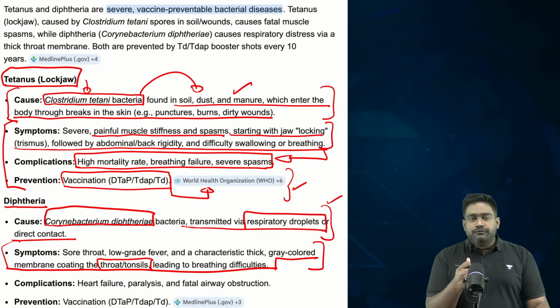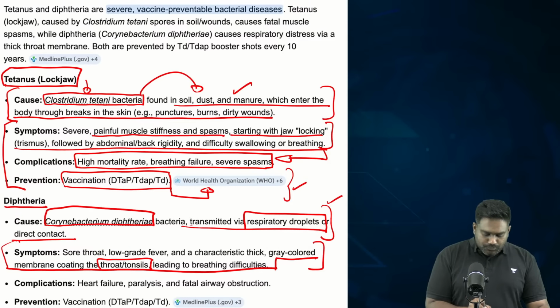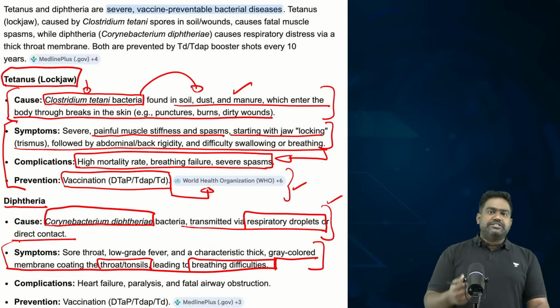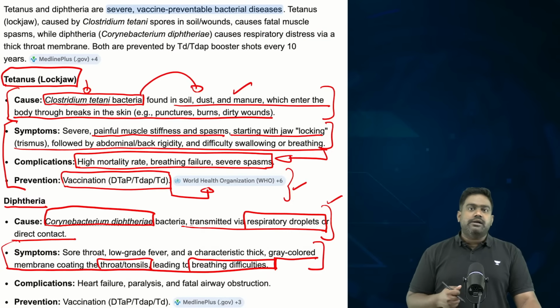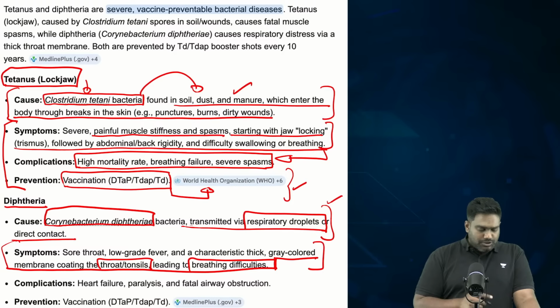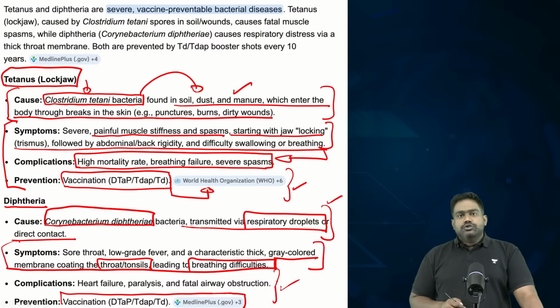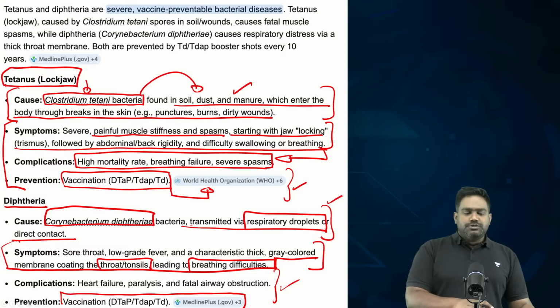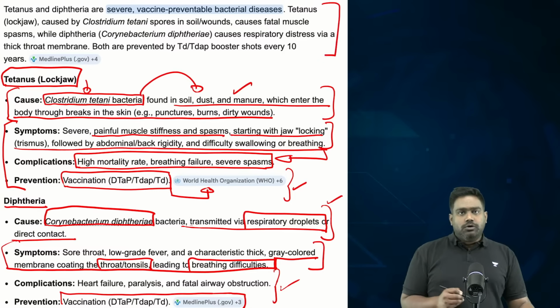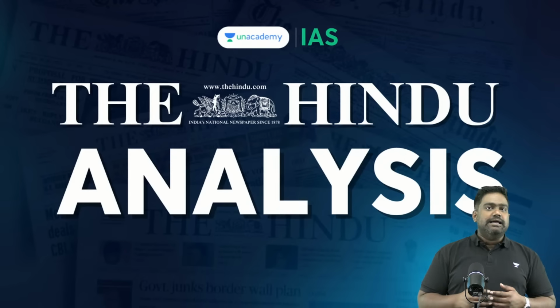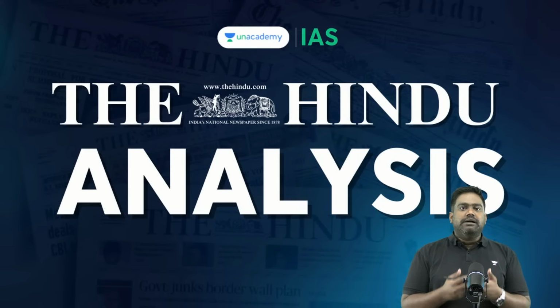You get the feeling of choking, and it becomes very hard to breathe. And this even affects cardiovascular function, eventually resulting in cardiac arrest. Again, it's a very fatal condition, but can be prevented with the diphtheria vaccine. So just read a little more about these conditions, and please make a note of the vaccines that India has developed. So on this note, I bring my analysis to an end.